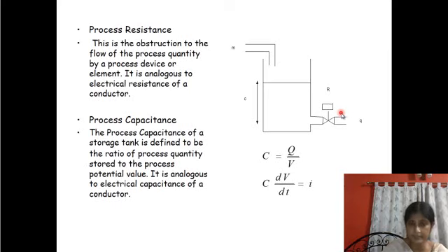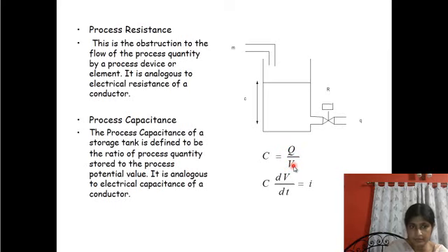It is called process resistance. Actually, in order to model the processes in terms of process resistance and capacitance, like electrical equivalent models, we will use these analogies. This is process resistance and process capacitance. Again, this is analogous to the electrical equivalent. The process capacitance of a storage tank is defined as the process quantity stored in the process per the potential value, just like in an electrical system, where C is the stored charge.